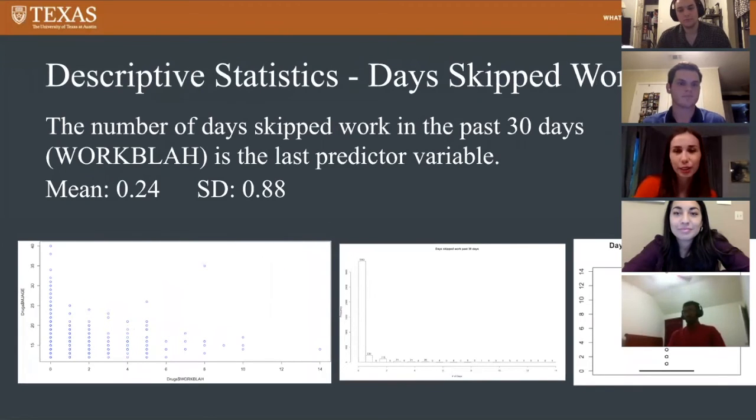And the last predictor variable is days skipped work in the past 30 days. The mean is 0.24, and the standard deviation is 0.88. And again, you can see the histogram and the box plot that shows the distribution, and the plot that shows the relationship with the response variable. And next, I'll pass it off to Moria to discuss the results.